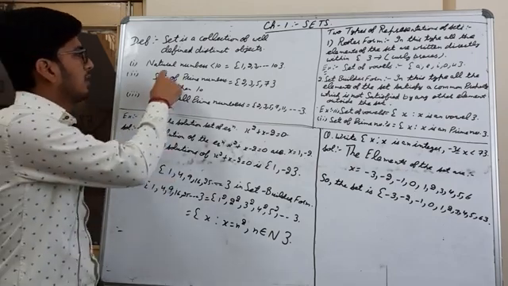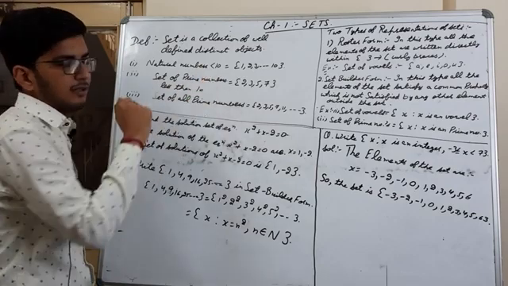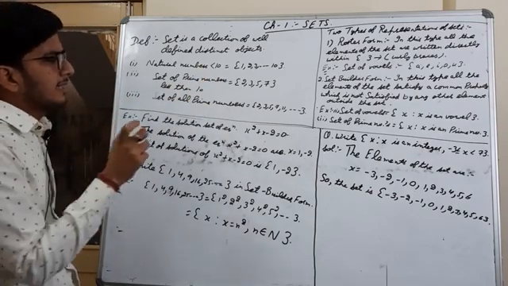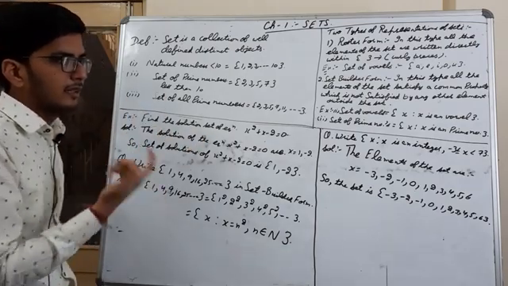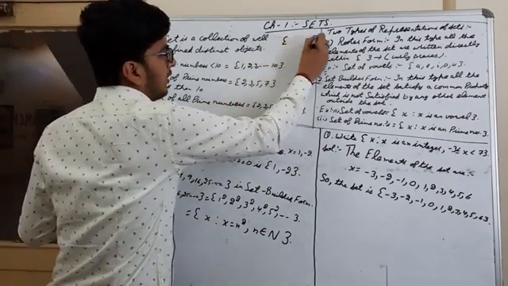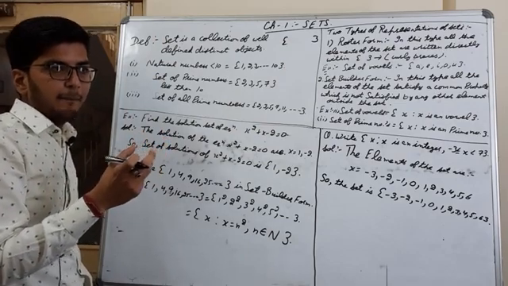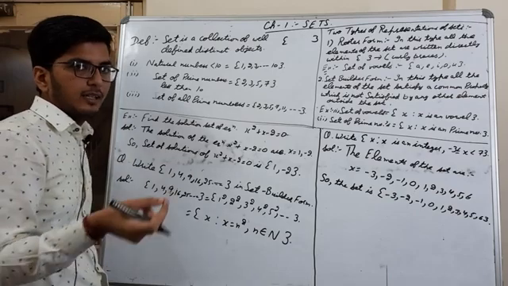Examples of sets. First example is set of natural numbers less than 10. First of all, how will we take the set? Set is the elements taken in curly braces. If I have some elements of the set, I will put them in the curly braces and separate the different elements by commas, and I will get the set.